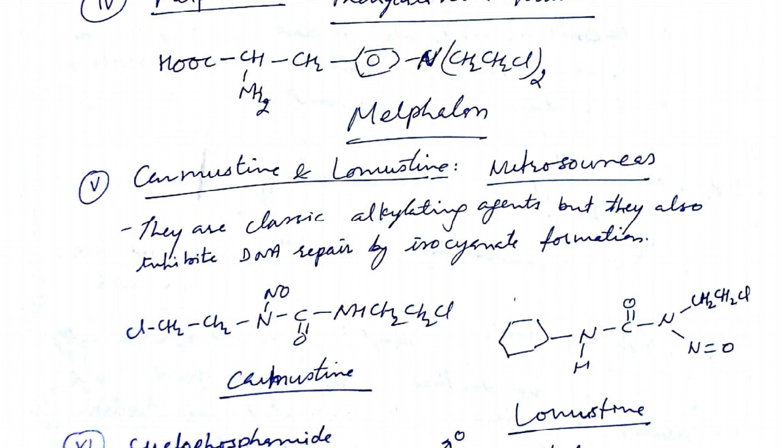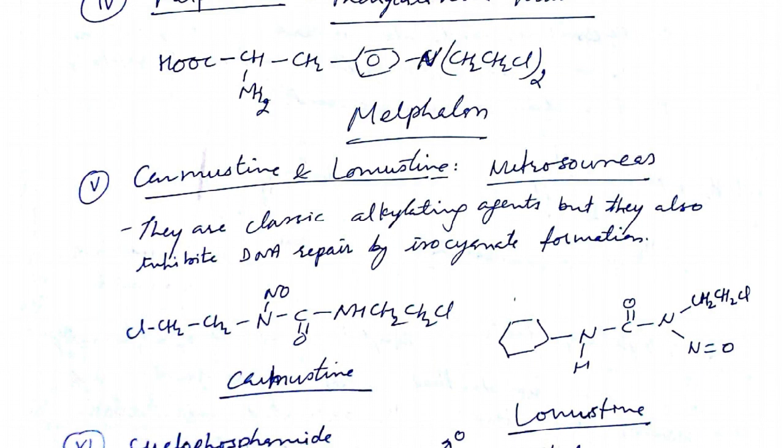In carmustine and lomustine, one chloroethyl group is present and the nitroso group is there, but the other nitrogen of the urea group contains a cyclohexyl group. So that is lomustine. These two, carmustine and lomustine, are called nitrosoureas, and they are classical